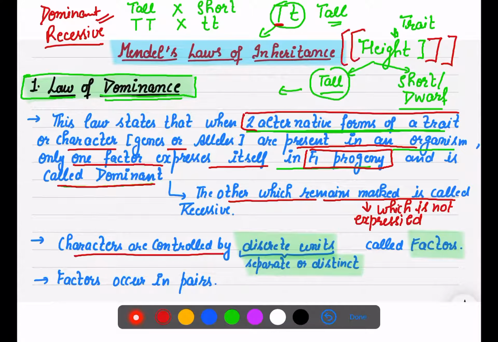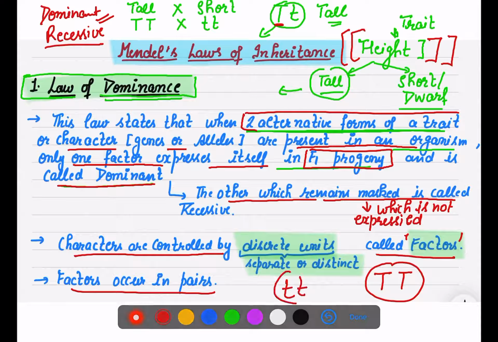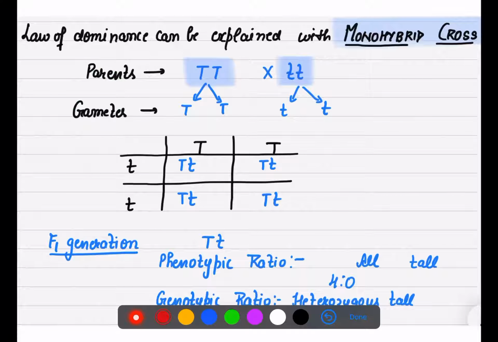Who is controlling these characters? Actually, these characters are controlled by separate units which are called factors, which occur in pairs, like capital T, that is one factor, small t, that is another factor. So these characters are controlled by discrete units which are called factors. Now, if you have to explain the law of dominance, how can it be explained?